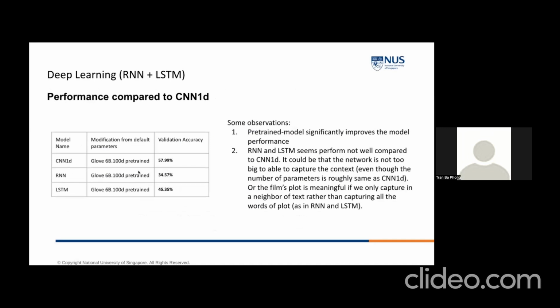Then I use the RNN and LSTMs, and we can see that the RNN and LSTM generally do not perform well compared to CNN1D. One reason is that maybe the network, even at the same size as the CNN, is not big enough to capture the context of the plot's meaning. And maybe the film plot is meaningful if we capture the neighborhood of the text rather than capture all of the words in the plots, as in the case of RNN and LSTM.